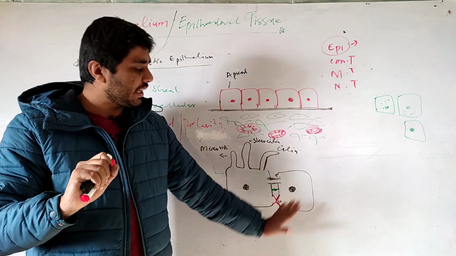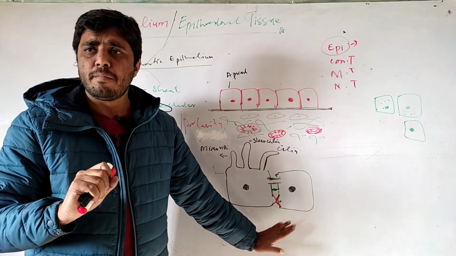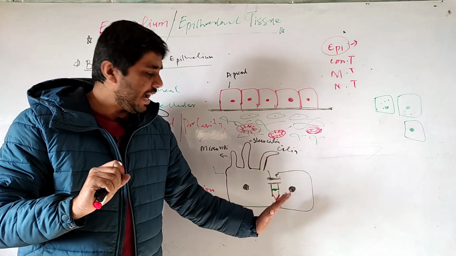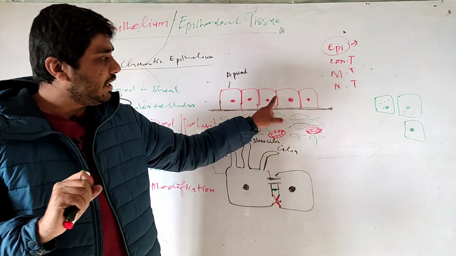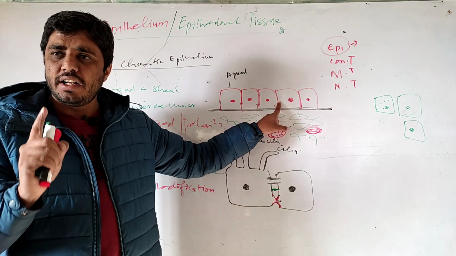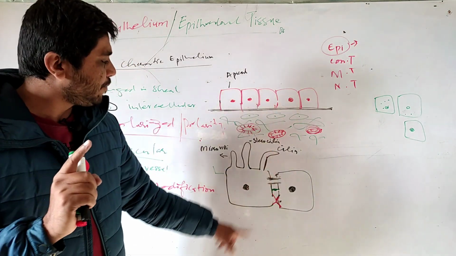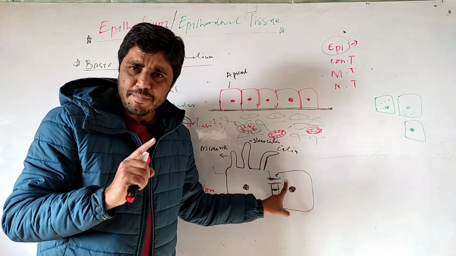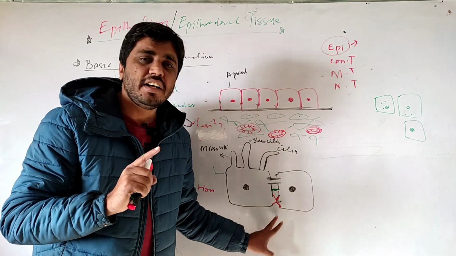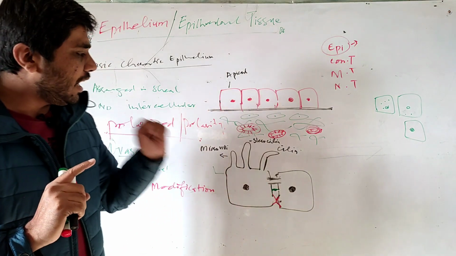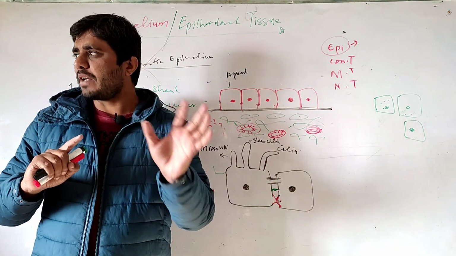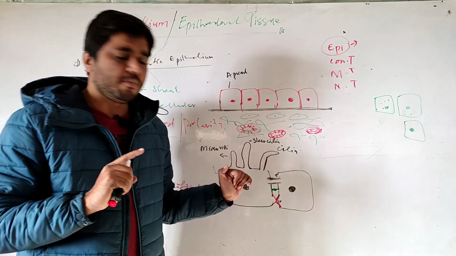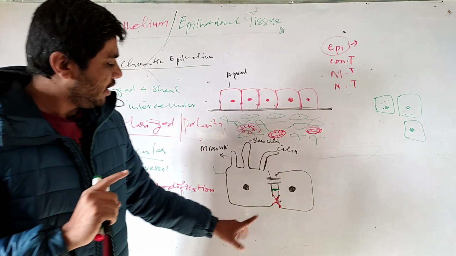So you will find cell junctions in other cells of the body also. This is not a typical characteristic of epithelium, but still epithelium has three kinds of cell junction commonly on their lateral surface: gap junction, adhering junction, and tight junction. These junctions are actually made up of proteins, protein molecules, so they are different in their function.